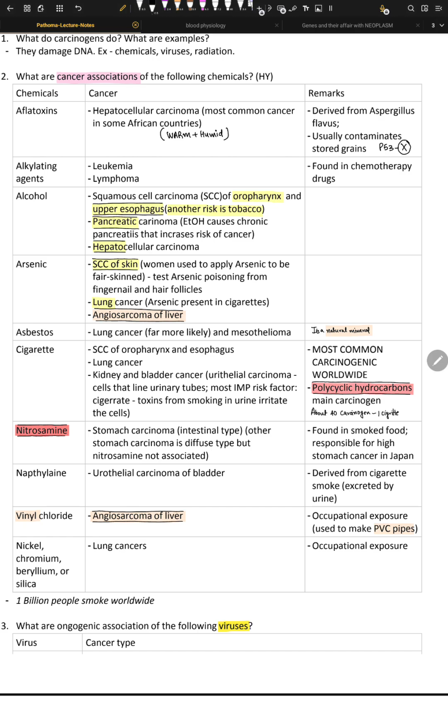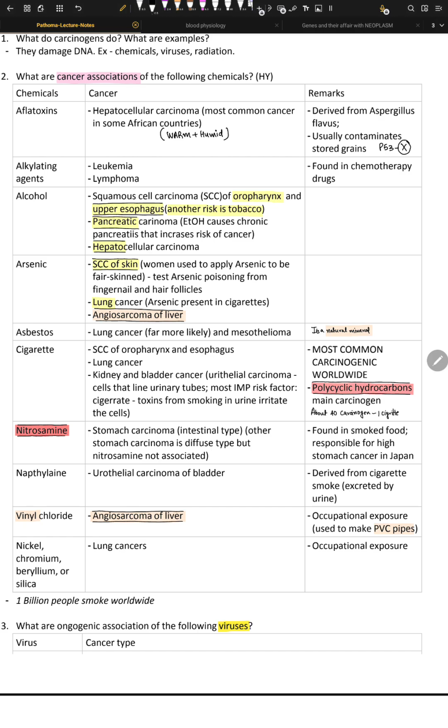Okay, alcohol. The mechanism here is that chronic irritation and toxicity of alcohol cause DNA damage. This DNA damage leads to chronic inflammation, and then we have cancer out of that. We have oropharynx cancer, squamous cell carcinoma, SCC, which can be due to smoking as well.